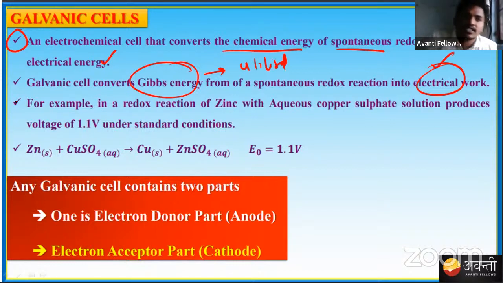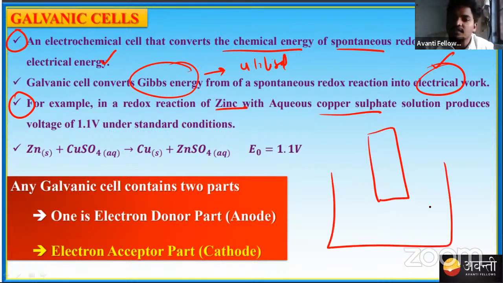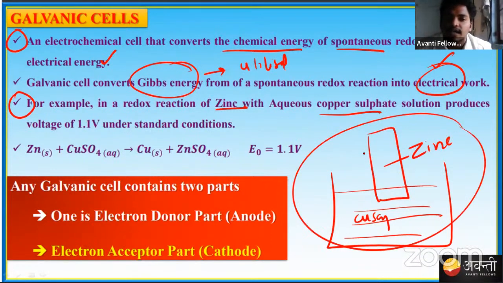Next, for example, we have taken zinc in copper sulfate. Let's suppose this is the zinc and this is my copper sulfate. What I have observed is that a potential is observed between these two, copper sulfate and zinc.